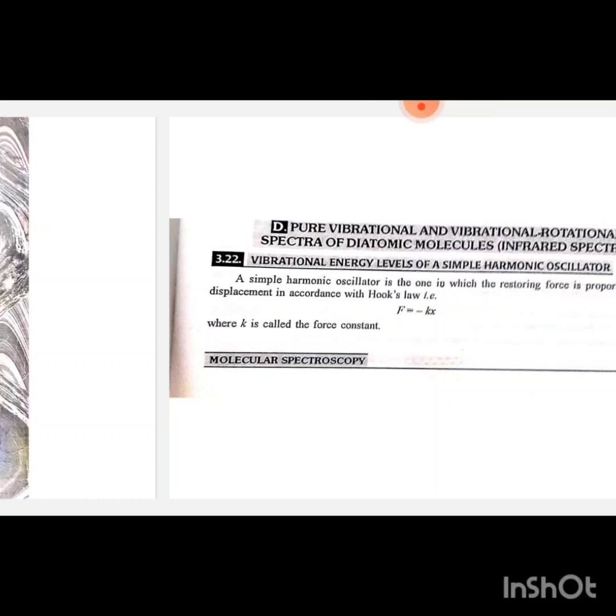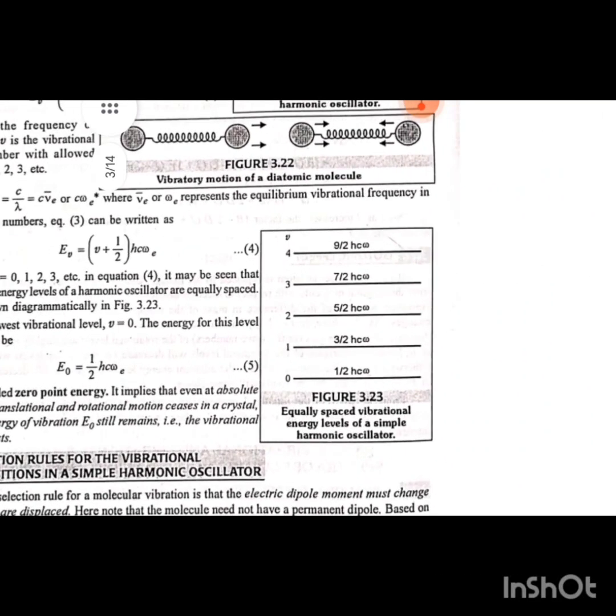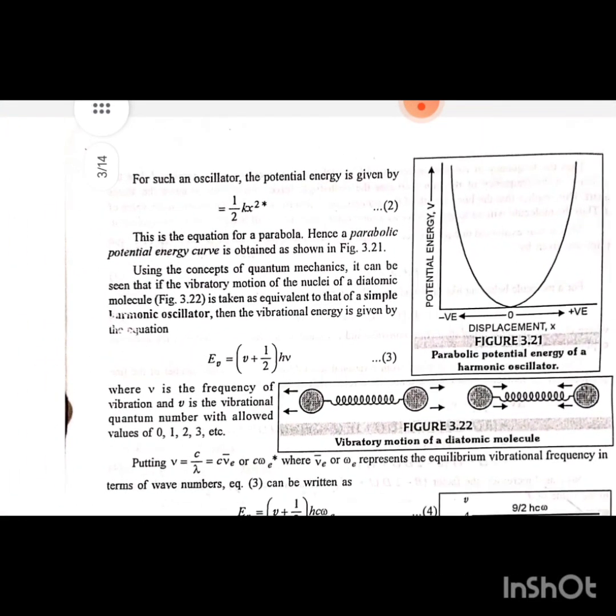A simple harmonic oscillator is one in which the restoring force is proportional to the displacement, in accordance with Hooke's law, that is F is equal to minus kx, where k is called the force constant. For such an oscillator, the potential energy is given by V is equal to 1 by 2 kx square. This is the equation for a parabola. Hence, a parabolic potential energy curve is obtained as shown in figure 3.21.